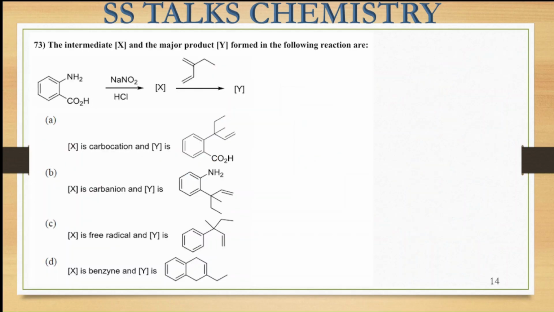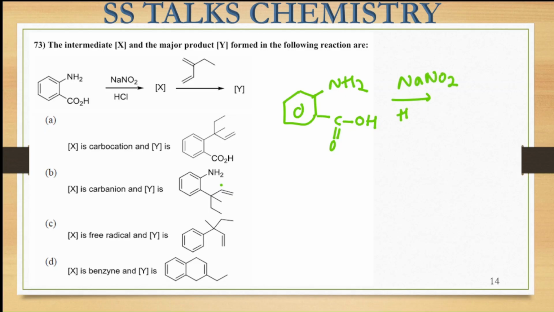Now let us move on to the next question, that is this one. So again, a reaction has been given. We have to predict what is the intermediate being formed and the final product. Okay, so here they have this particular species with NH2, and here is this C double bond O and this OH group. This is treated with NaNO2, that is basically your diazotization mixture, NaNO2 in the presence of HCl. So in the presence of the diazotization mixture, my aniline group gets converted into the diazonium salt. So we will be getting this particular species.